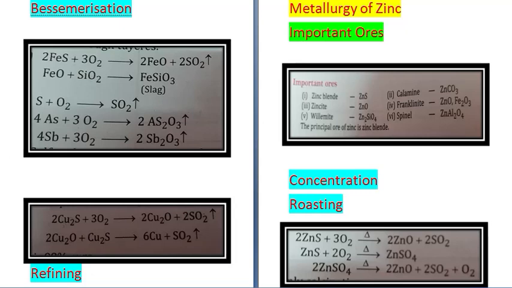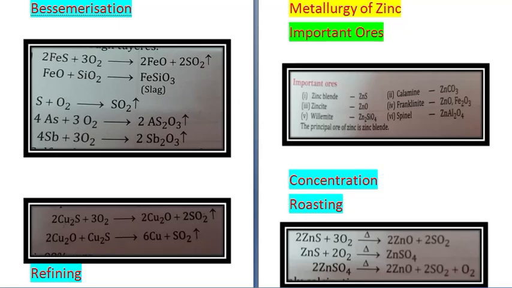So for extraction of zinc, first concentration is done. The ore is crushed and finely powdered. Because it contains sulfur, it is concentrated through the froth flotation process. I already told you what the froth flotation process is. That powdered ore is mixed with water, pine oil and air. The sulfide ore comes in the froth.